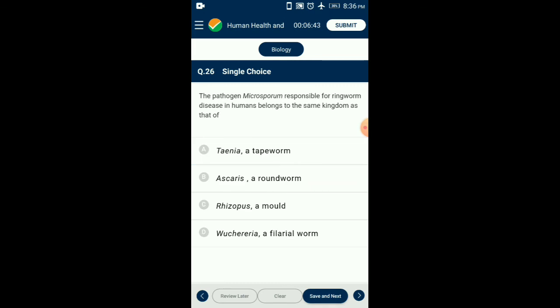Question number 26. The pathogen Microsporum responsible for ringworm disease in humans belongs to the same kingdom as that of. Microsporum is a genus of fungi that cause ringworm and other fungal infections of the skin. It belongs to the kingdom fungi and Ascomycota. Rhizopus is a genus of specialized parasite on animal and common saprophytic fungi on plant. It belongs to the kingdom fungi and division Zygomycota. So the correct answer is Rhizopus, a mold. Option C, Rhizopus, a mold.